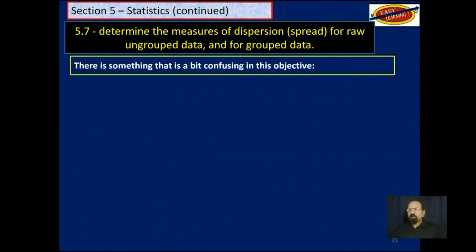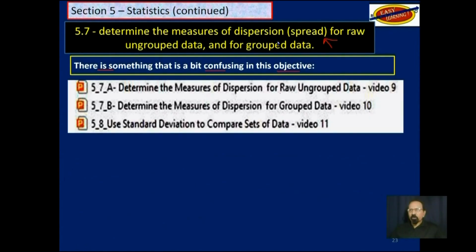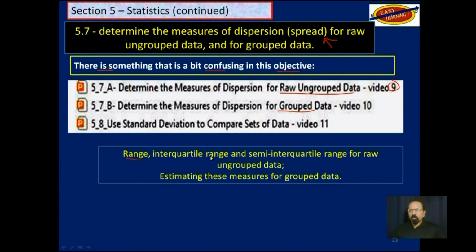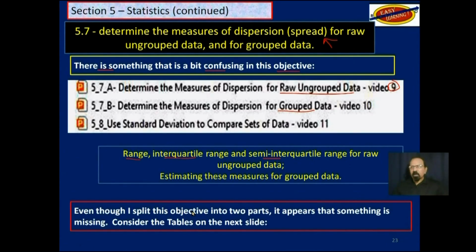However, there is something that is a bit confusing about this objective up here. We dealt with raw ungrouped data last video. And this video, we are to deal with grouped data, the range, interquartile range, and semi-interquartile range. And even though I split this objective into 2 parts, it appears that something is missing.